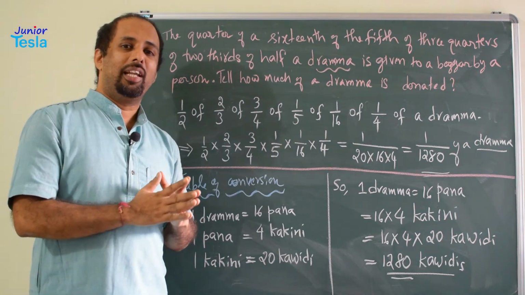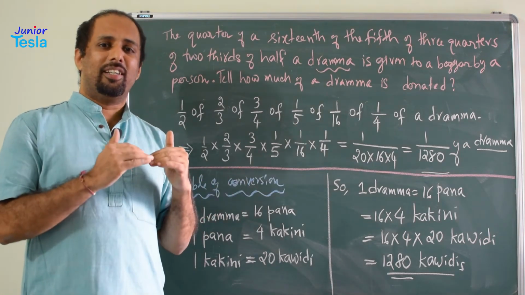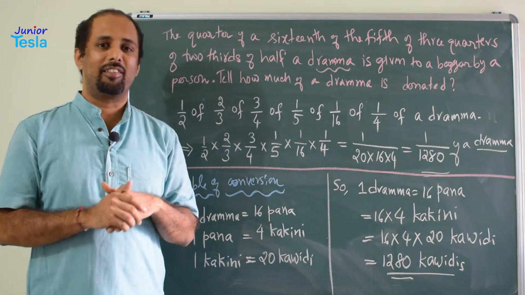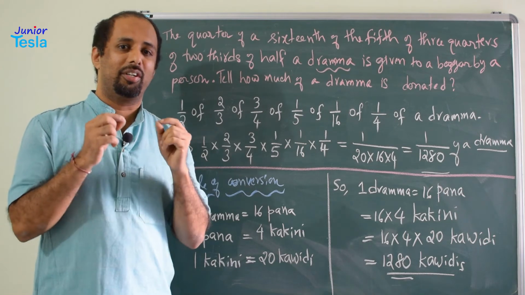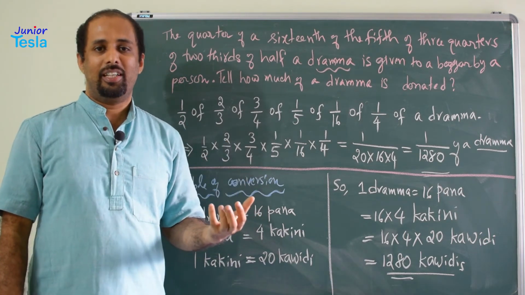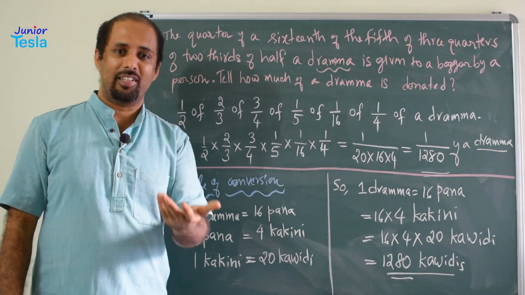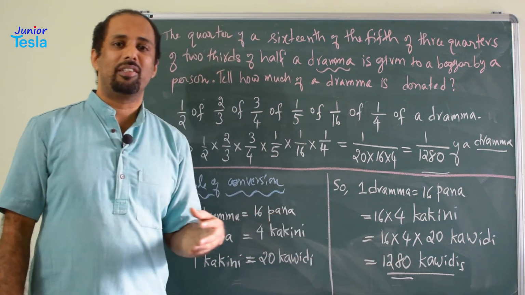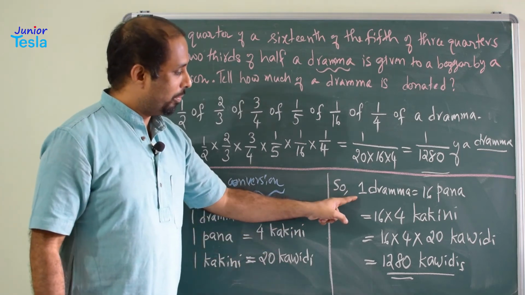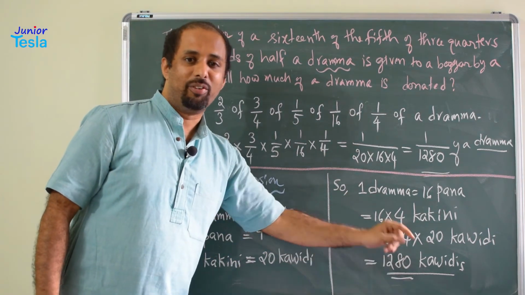Kavadi used to be the last denomination. It is the least denomination in the entire money system. There is no smaller denomination than kavadi. That was the last denomination, just like cents and dollars. So, cents is the last denomination. Similarly, here kavadi was actually the last denomination in the money system. So, 1 drachma makes 1280 kavadis.